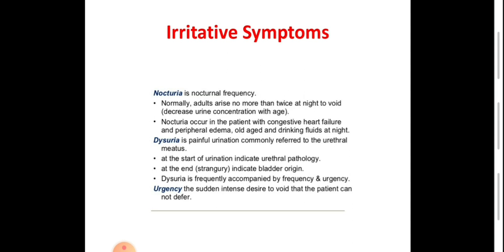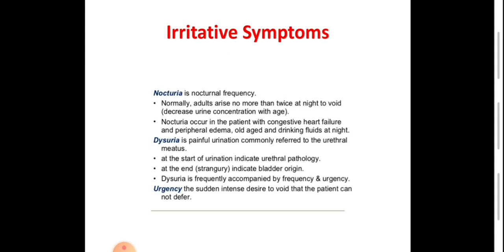Dysuria is painful or scalding urination, commonly referred from the suprapubic area toward the urethral external meatus. At the start of urination, it indicates urethral pathology. It's called initial dysuria. At the end of micturition, terminal dysuria, or what we call strangury, usually indicates bladder origin of the pain.